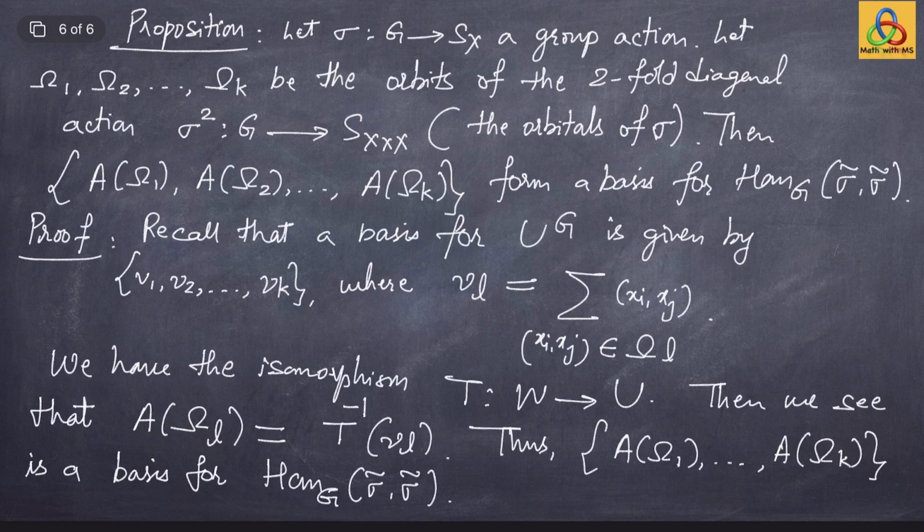In particular, the dimension of the centralizer algebra is the same as the dimension of Wg, which is the same as the dimension of G, which is the same as the number of orbits of the two-fold diagonal action sigma 2, which we call the number of orbitals. Some books also call it the rank of the originally given action sigma. So this finished the proof of the proposition.